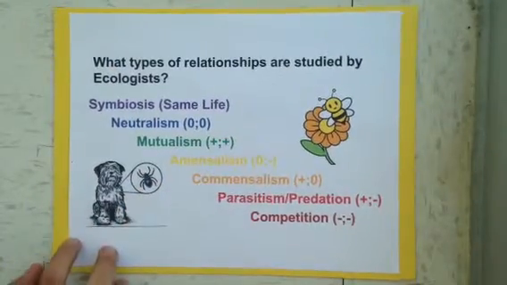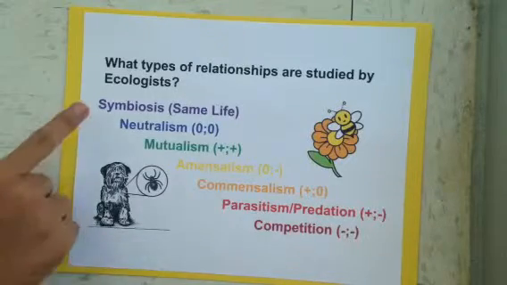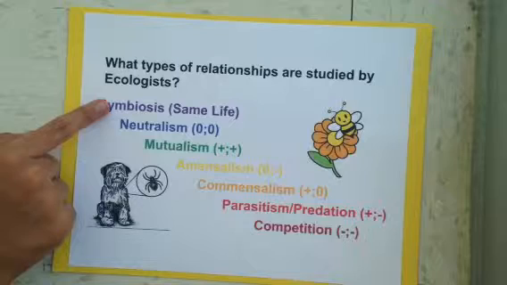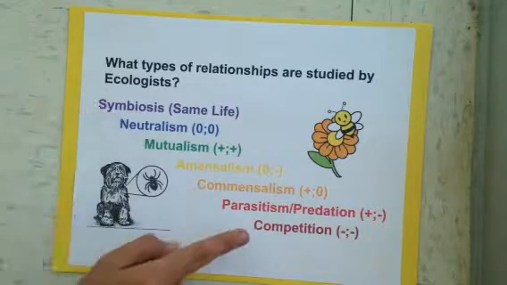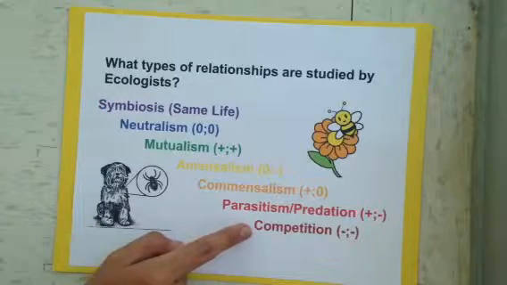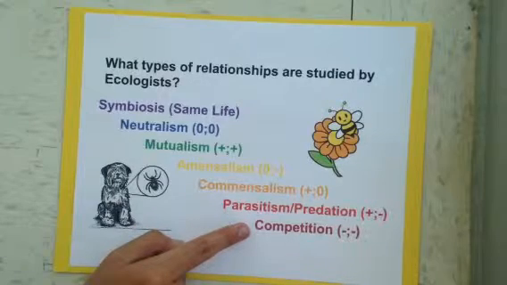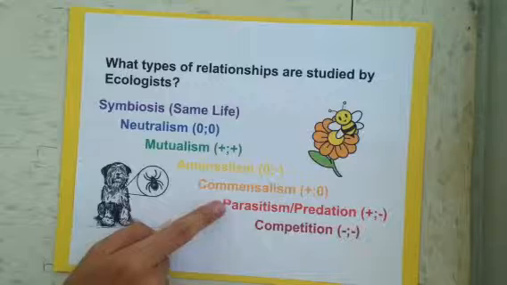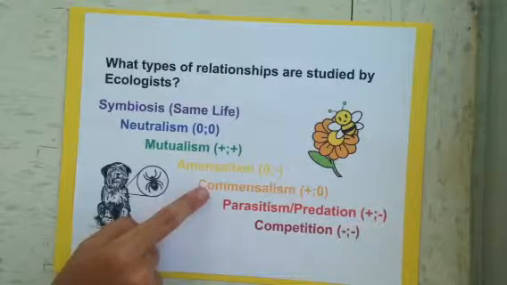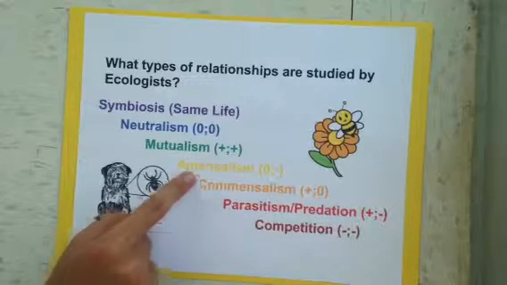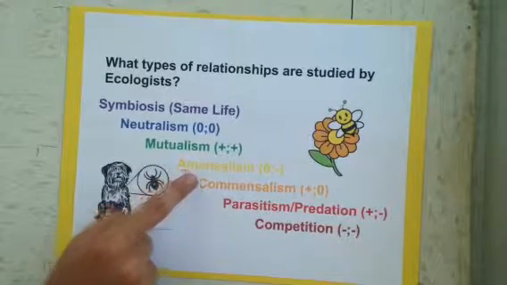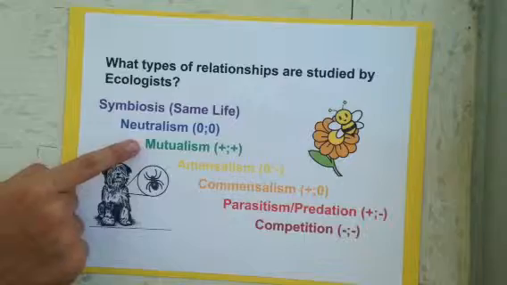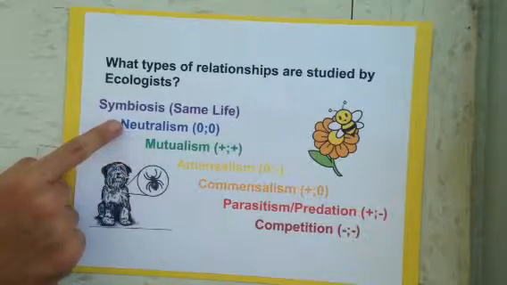Ecologists study many key relationships between organisms. Symbiosis is the term used to describe these long-term relationships. The organisms on the same trophic levels interact often through competition, where both organisms are negatively impacted. Those on consecutive levels interact through predation or parasitism, where one organism benefits and the other is harmed. In commensalism, one organism is benefited and the other is unaffected. In amensalism, one organism is unaffected and the other is harmed. In mutualism, both organisms are benefited. And lastly, in neutralism, neither organism is benefited nor harmed.